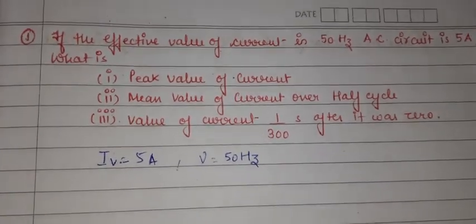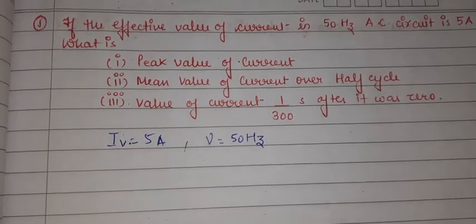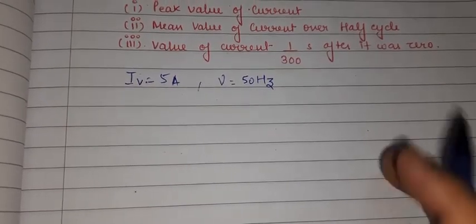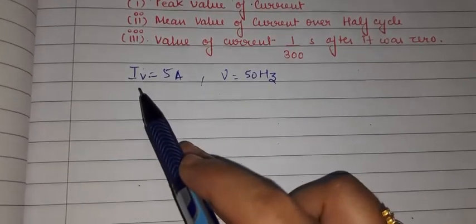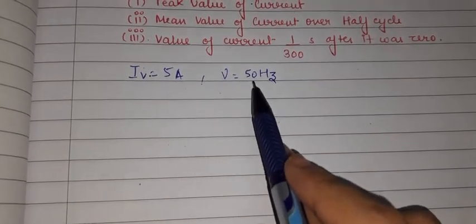Now let us solve the questions. What is the peak value of the current? Let me adjust the camera and then we will solve. Okay, now I have adjusted the camera. The I V value is given as 5 ampere and the frequency is given as 50 hertz. The first part asks what is the peak value of the current.